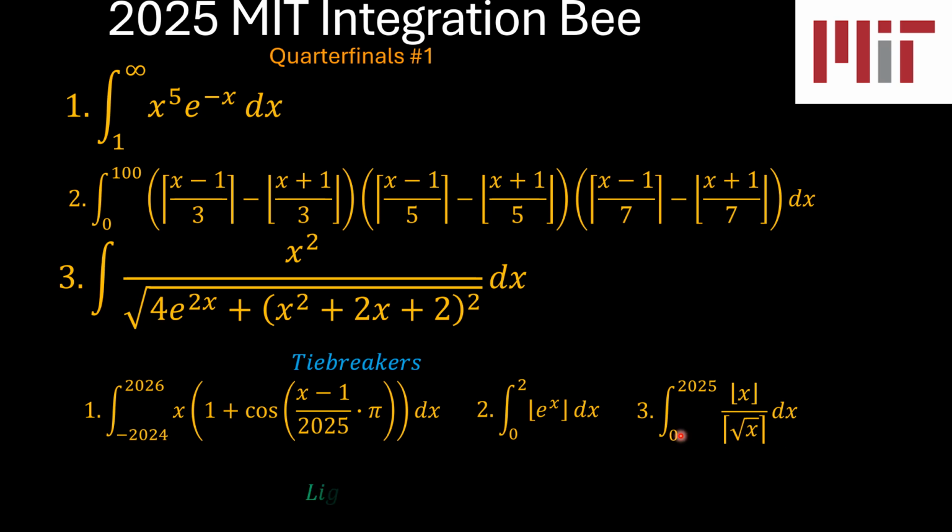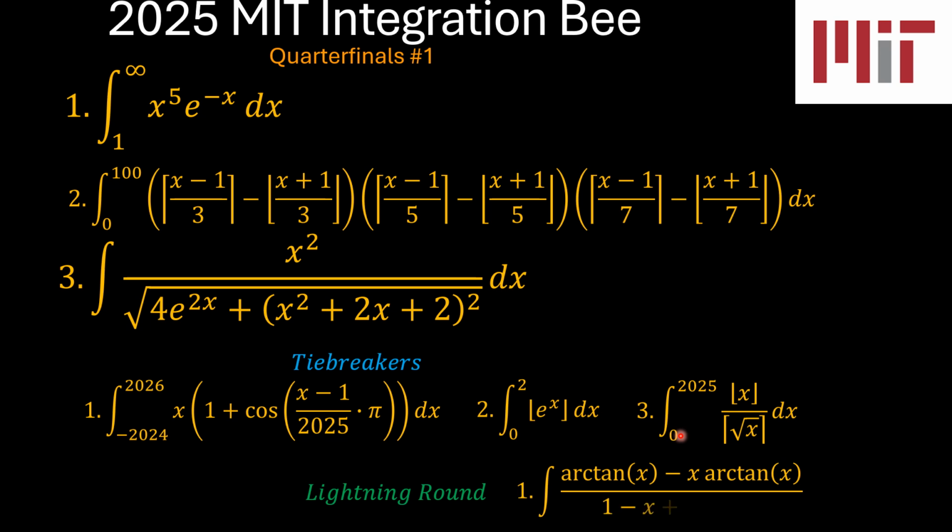And then there was a lightning round, and the only problem under the lightning round was the indefinite integral of the arctangent of x minus x times the arctangent of x, all over 1 minus x plus x squared minus x to the power 3. So these are very interesting problems, and we're going to try and solve them one by one. Hope you do enjoy them.